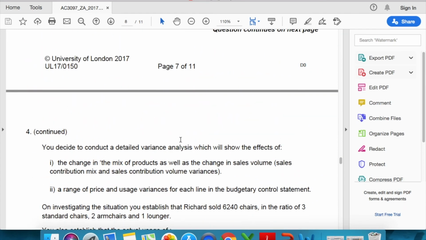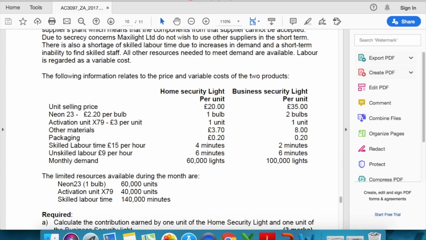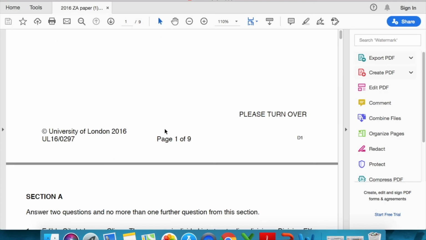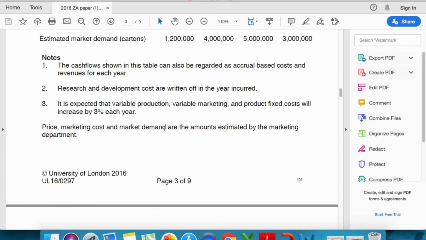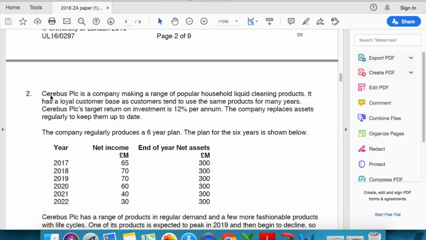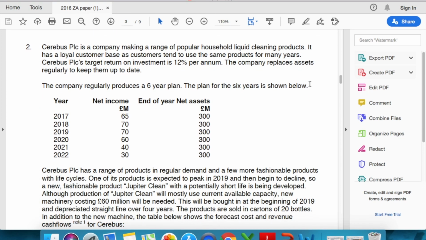Sorry, let me find the question. Okay, it's not here. Not 2017, I think it's 2016. Let's go back to 2016. I think here it is. Yes, Cerebus PLC. So it's 2016, Zone A, question number 2. I want you to do Cerebus PLC as an assignment.